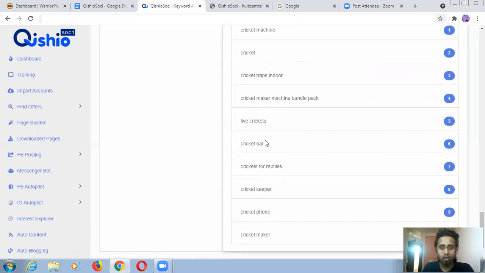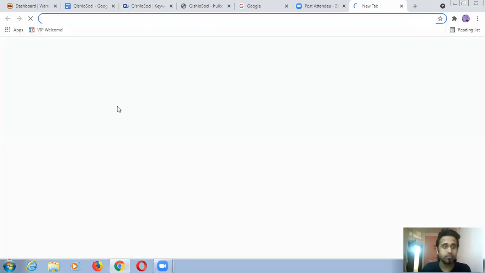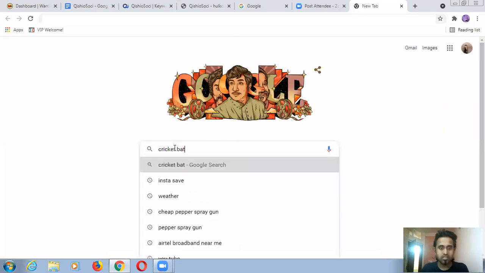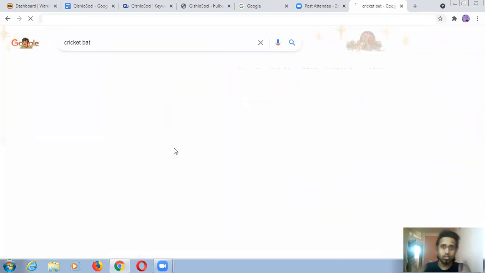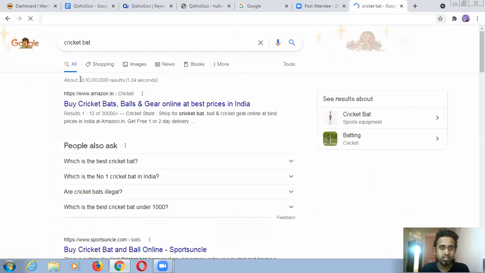And always check competition. For example, I'm showing you this, cricket bet, how to check competition. It will take only 1 minute. Paste that particular keyword directly on Google and see, this is your competition. It means this many pages are trying to come on the first page and give some information on their websites using this keyword.